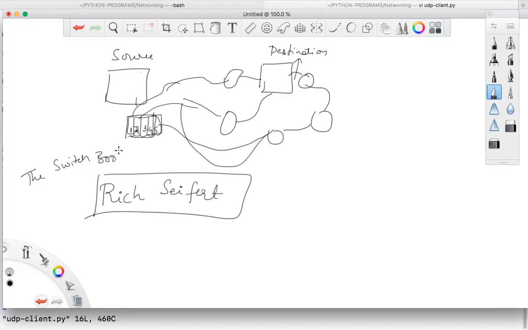If you ask me, Subhash, where did you learn this? It adds some numbers and all that, beautifully explained in this book, The Switch Book. He has explained what each packet will contain, what kind of numbering there would be, how it will go, which path it will take. Everything has been explained in this book. If you're interested, you can go ahead, but if you're not in that domain, it's not required.